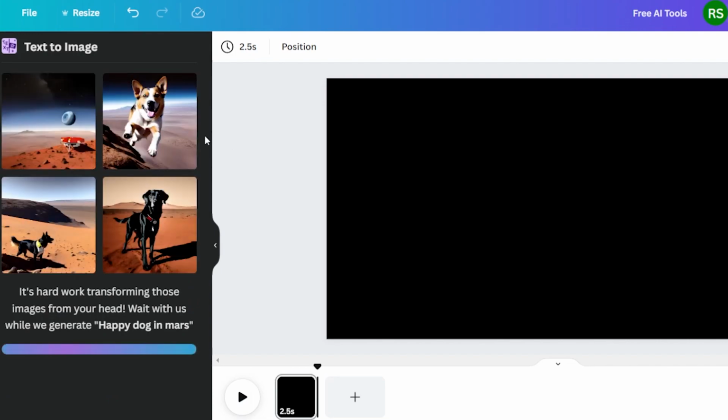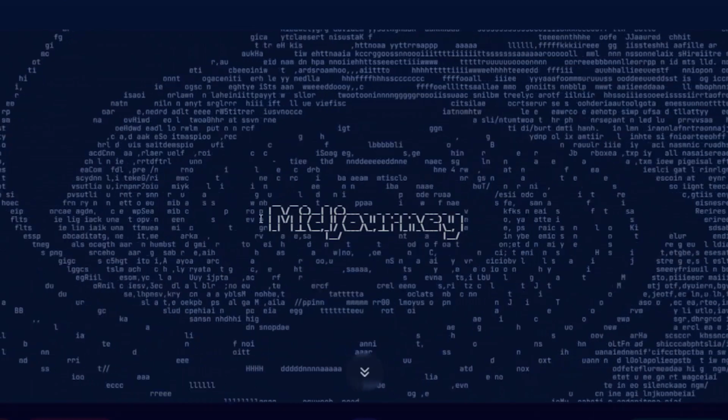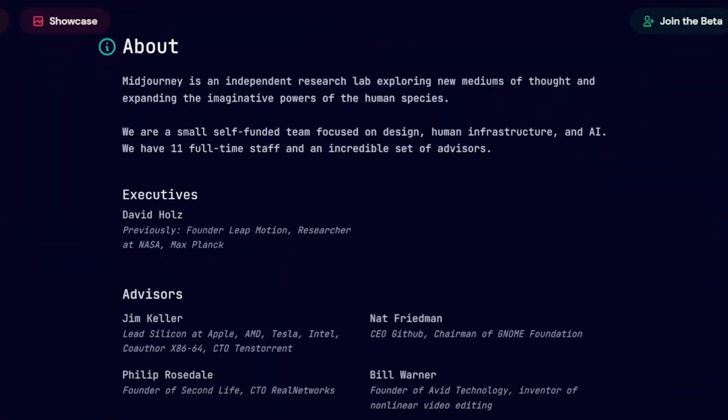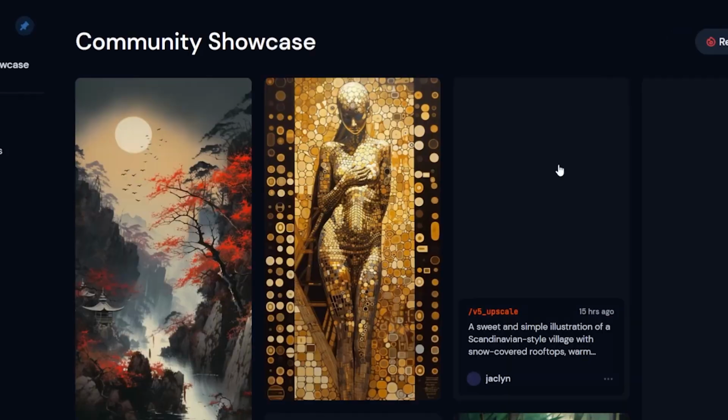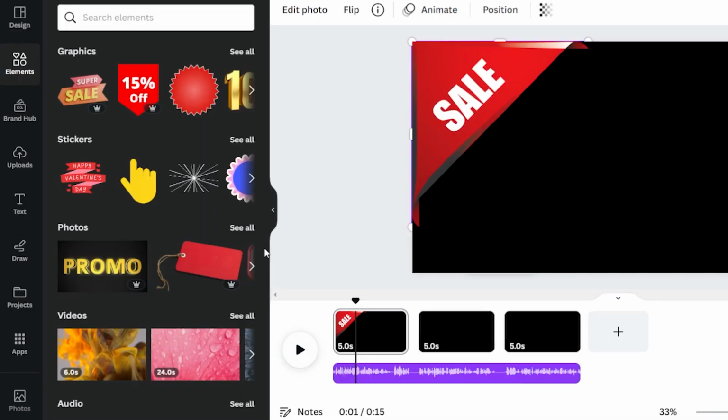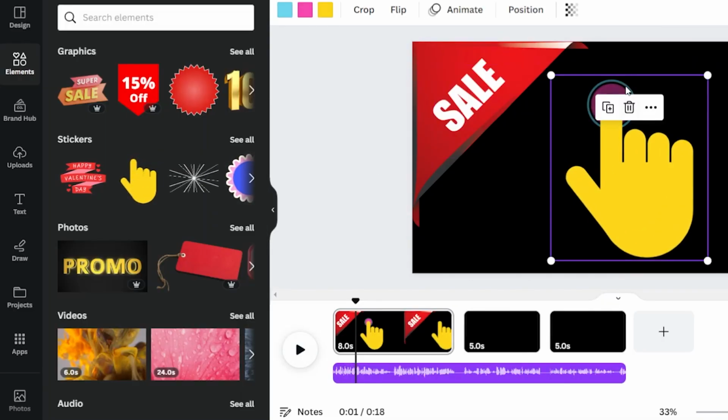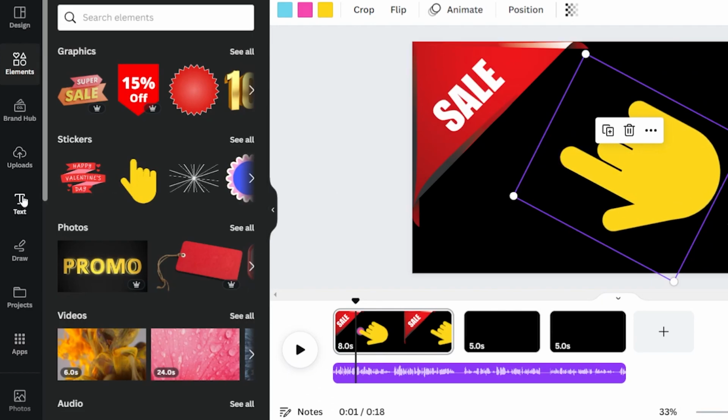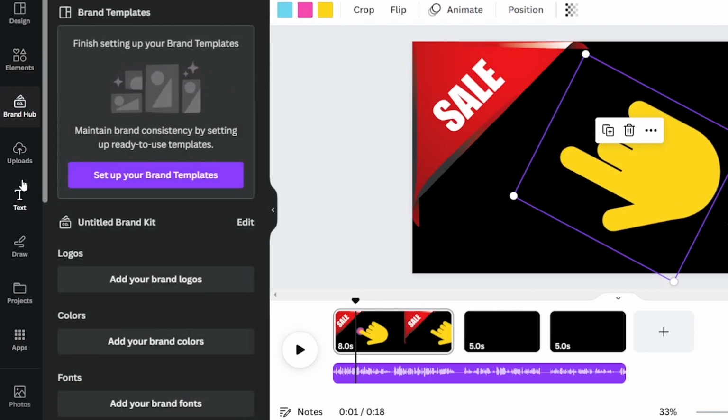There are other third-party AI websites that offer this feature, for example Midjourney AI, but that would be another subscription for you to pay for. Canva allows you to avoid switching through different platforms, which isn't necessarily a bad thing, of course, but it is more cost and time efficient in this case at least to keep as many things under one roof as possible.